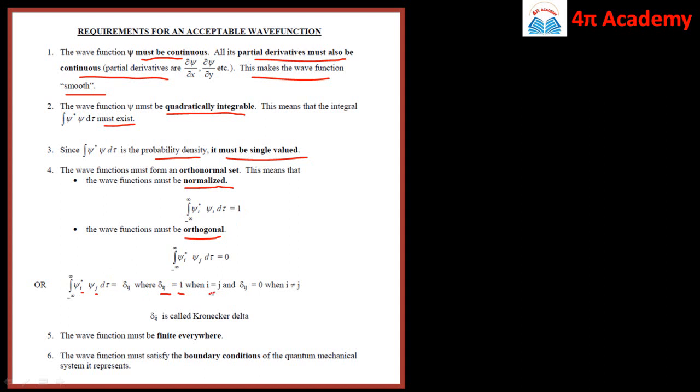So for i equal to j, this will satisfy the condition of normalization, while delta ij will be equal to 0 if i is not equal to j. So when i is not equal to j, it will satisfy the orthogonal condition, and that is why it is known as the orthonormal condition. Here this delta ij is called the Kronecker delta.